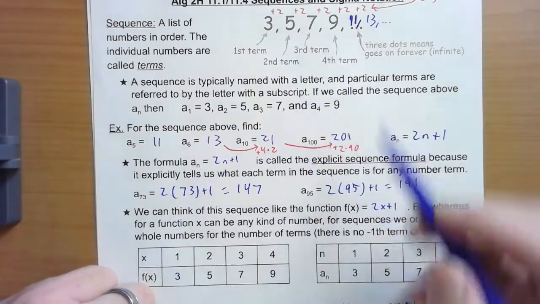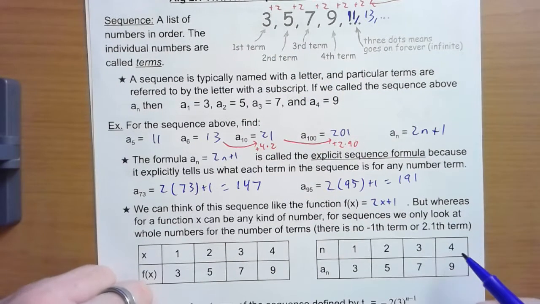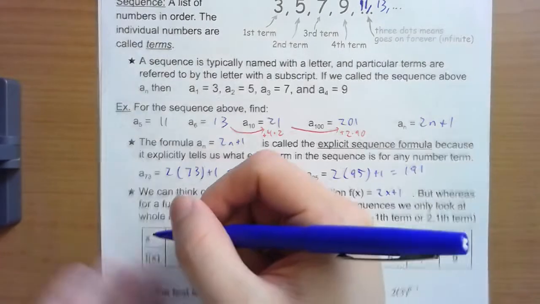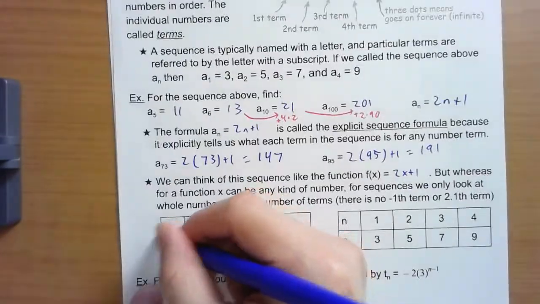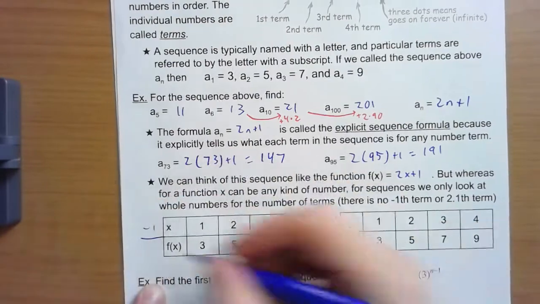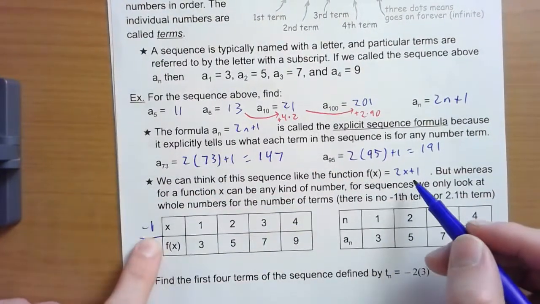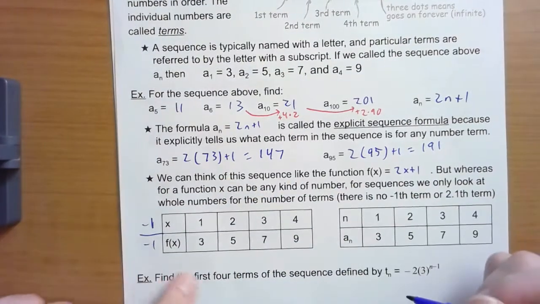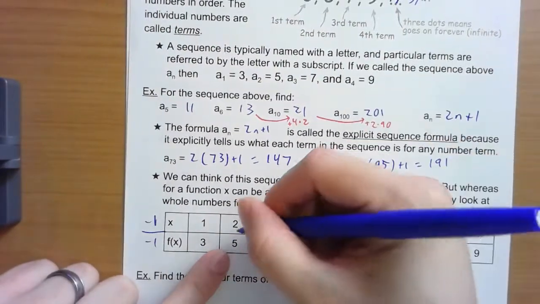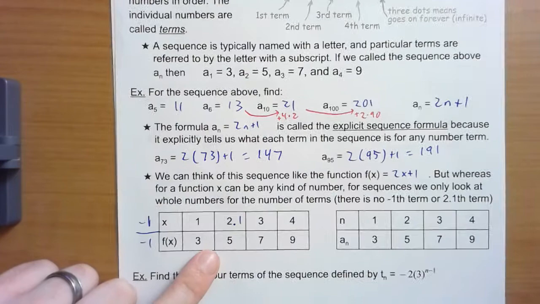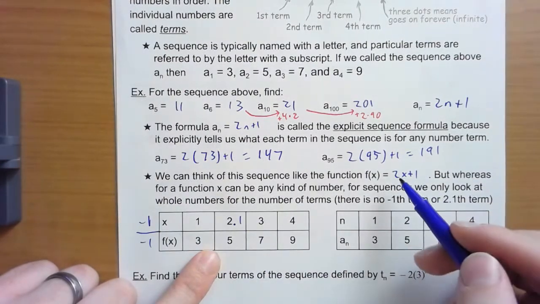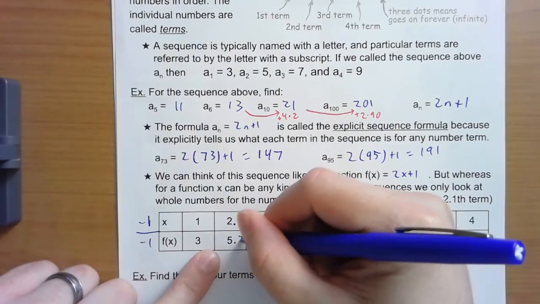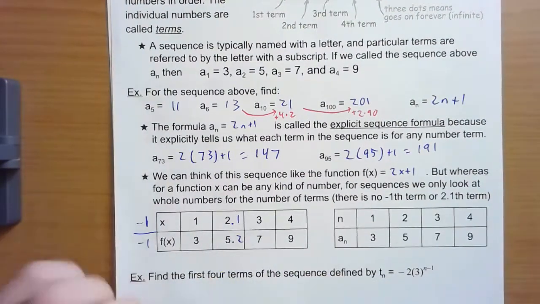We start with 1, 2, 3, 4, 5 for our inputs. With a function, you could have x be anything you want, right? So if I'm looking at this just as a function, I could say let's make x be -1, and I could plug in -1 into this function. -2 plus 1, I could say y is -1. I could change this 2 to a 2.1, plug in 2.1 into that function. 4.2 plus 1, this would be 5.2. For a function, no problem.